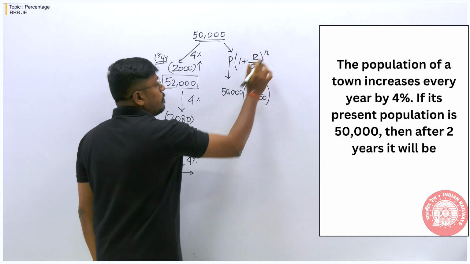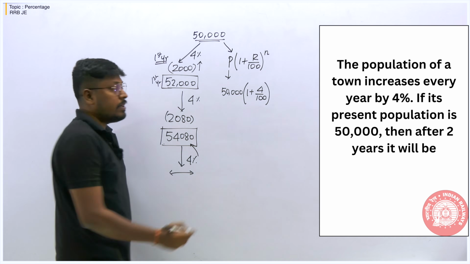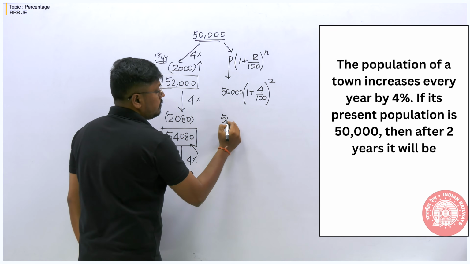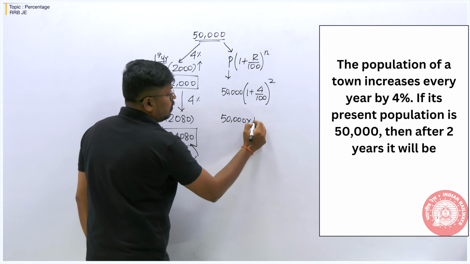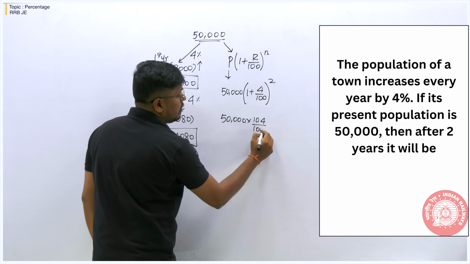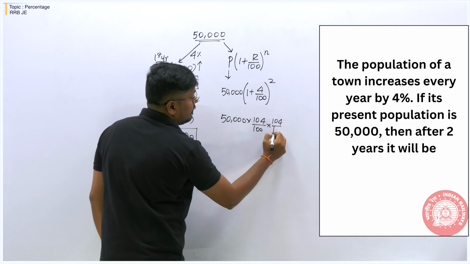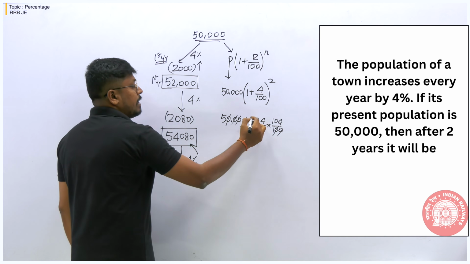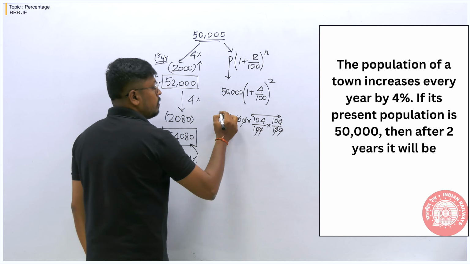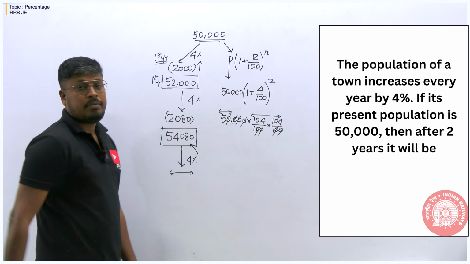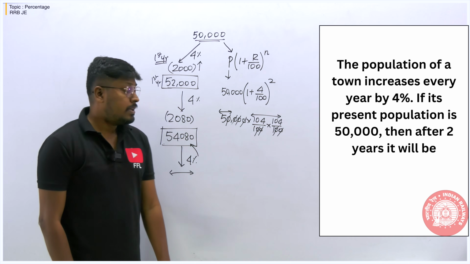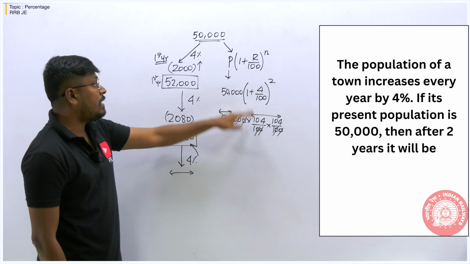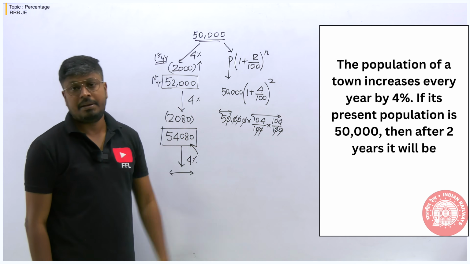Power, how many years we have to find? For 2 years. So power 2. So 50,000 into 104 divided by 100 into 104 divided by 100. So cancel 4 0, 1 2 3 4. So multiply 104 into 5, you will get the same answer, 54,080. Right? So this is another way of solving the same question by using the formula method.